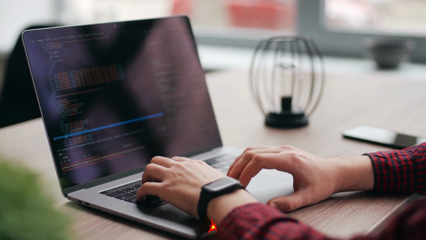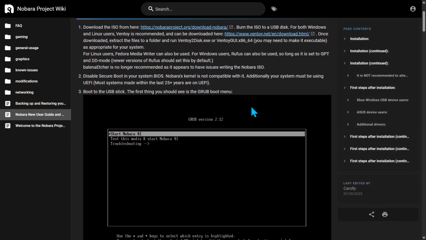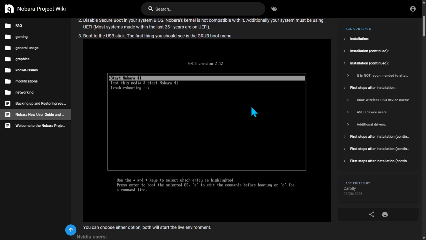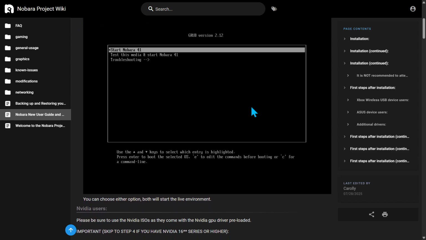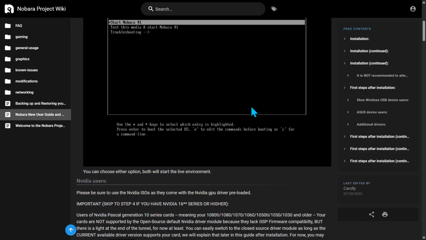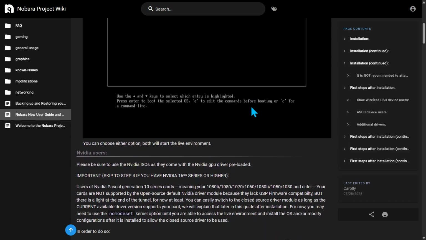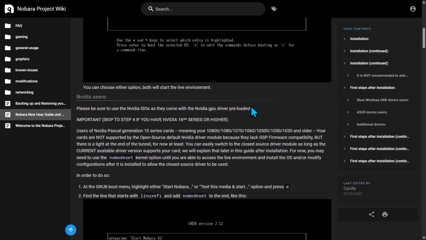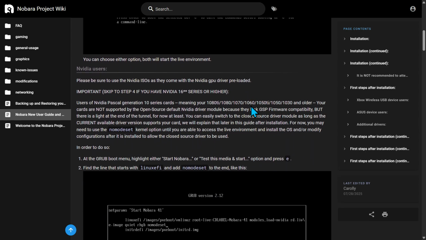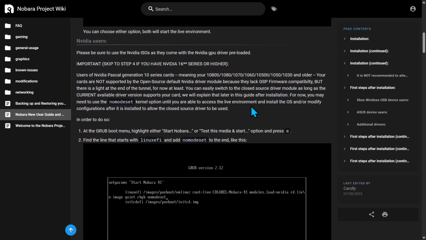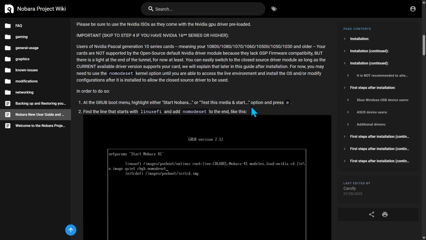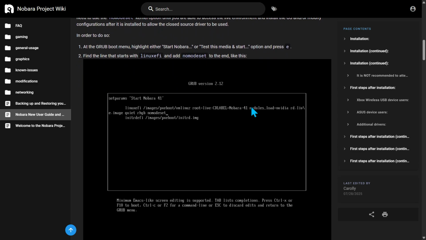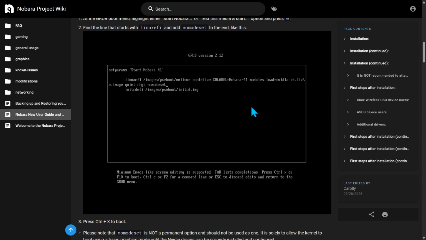First up, let's talk about Nobara. Built on Fedora, Nobara is designed to offer user-friendliness and gaming convenience. If you're coming from Windows or just want an easy-to-use system, Nobara makes it simple. Developed by Glorious Eggroll, who's also known for his work on Proton GE, Nobara focuses on simplifying Fedora for gamers and creators. It comes preloaded with essential tools like multimedia codecs, NVIDIA drivers, and gaming packages such as Wine, Lutris, and OBS. All of these elements are integrated seamlessly into the system, allowing you to spend your time enjoying your content rather than configuring software.